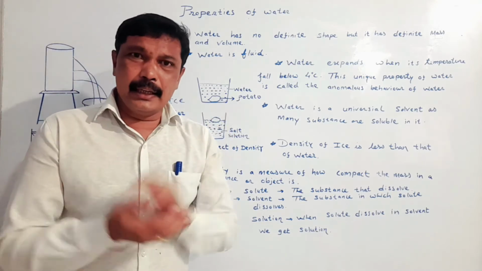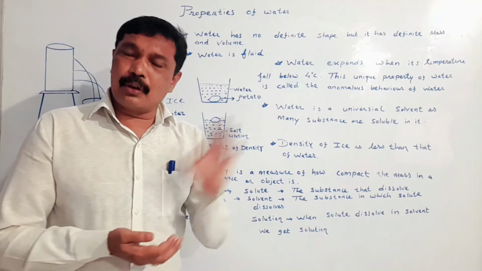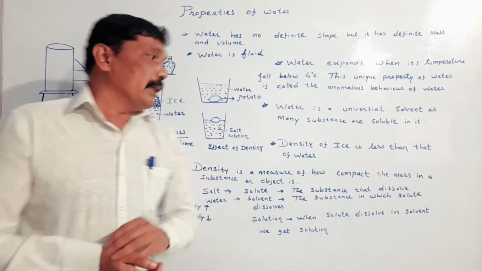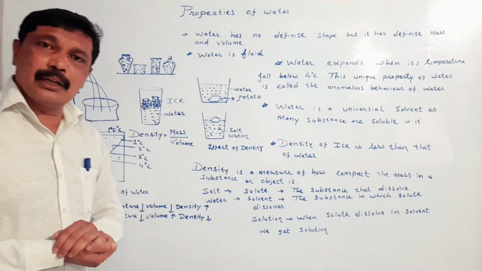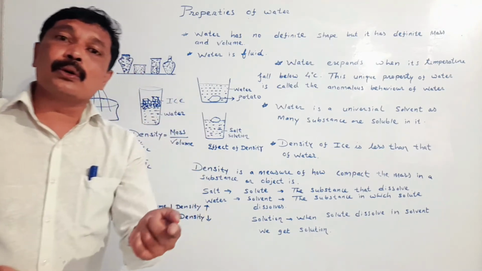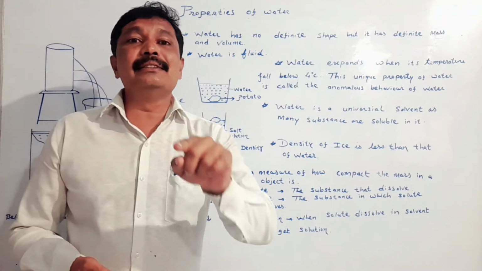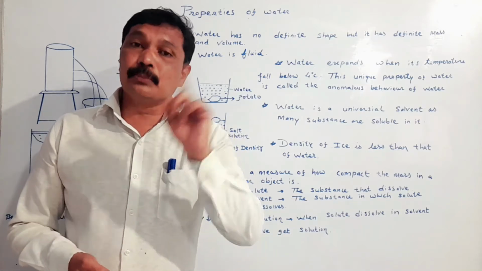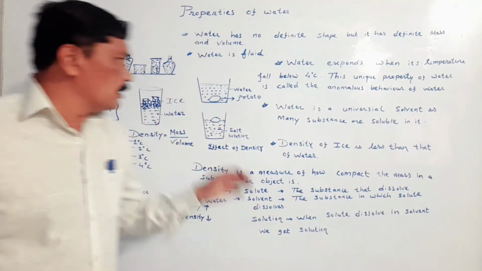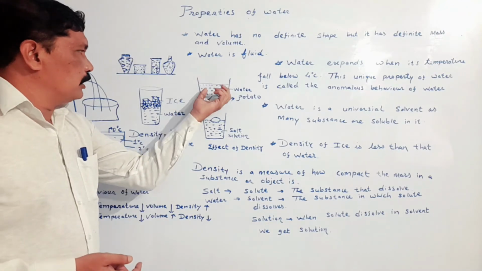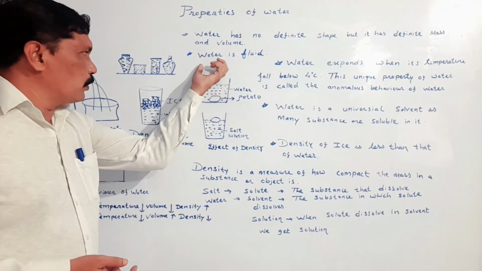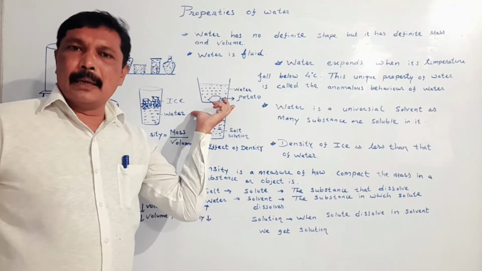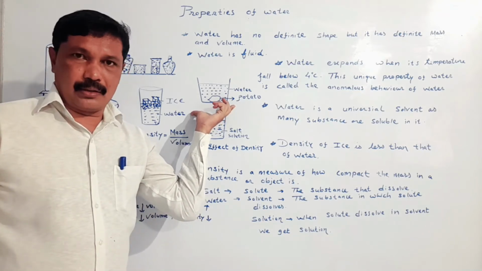Is density responsible for this activity? Yes, density is responsible. In this activity, my dear student, the density of potato is more than the density of water. And as the density of potato is more than the density of water, this potato did not float on the water, but it sank to the bottom of the beaker containing water.